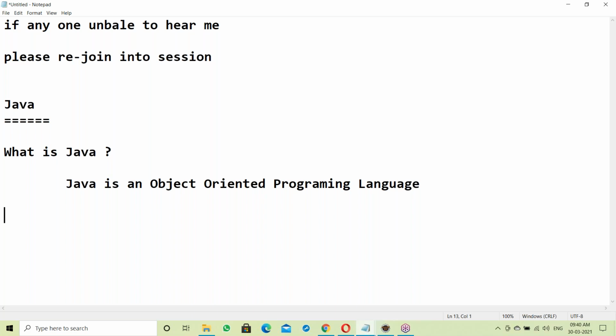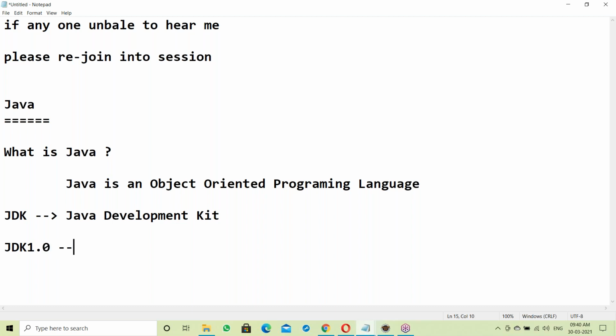Java software is called JDK software. JDK stands for Java Development Kit. The first version of Java is JDK 1.0.